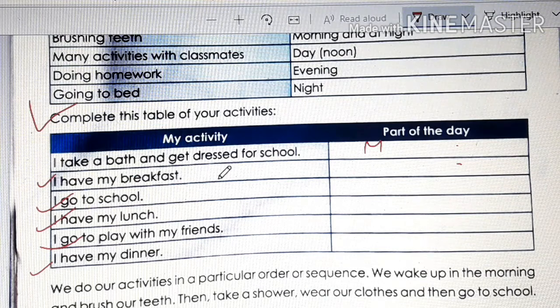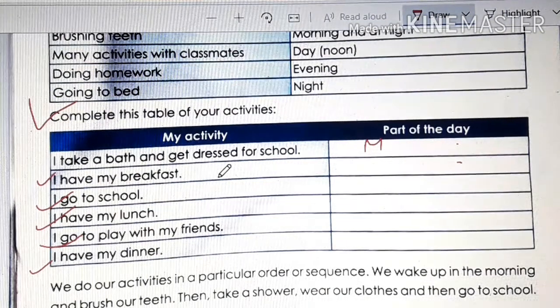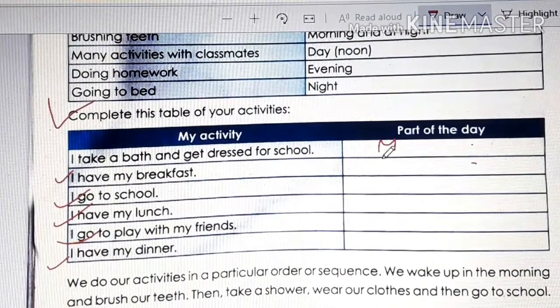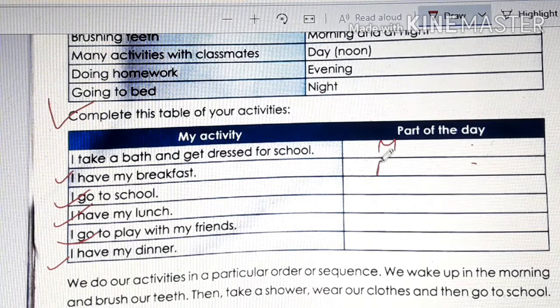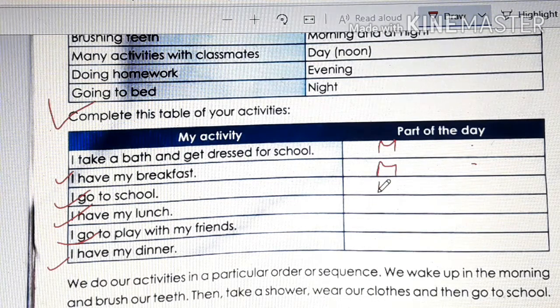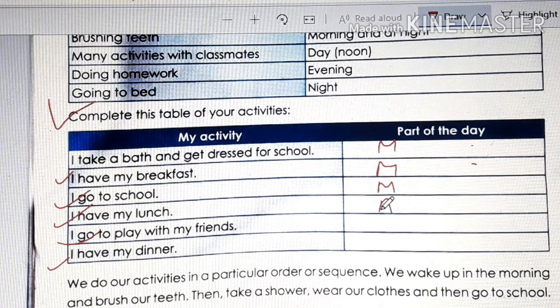Next, I have my breakfast. In which part of the day do we take our breakfast? We take our breakfast in the morning. So the answer is morning. Very good. Next, I go to school. During which part of the day do we go to school? We go to school in the morning. I have my lunch. When do we take our lunch? Afternoon. You write the spelling of afternoon.